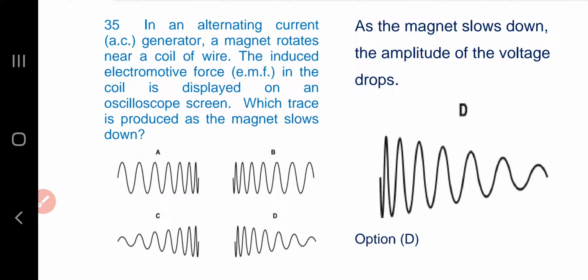Which trace is produced as the magnet slows down? As the magnet slows down, the amplitude of the voltage drops. In option D, the amplitude of the voltage is being dropped. So option D is the answer.